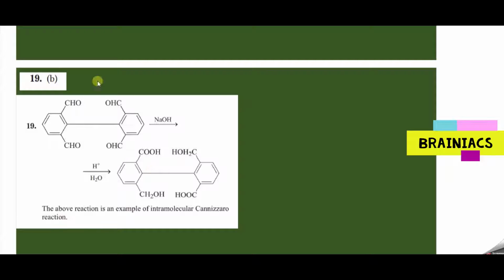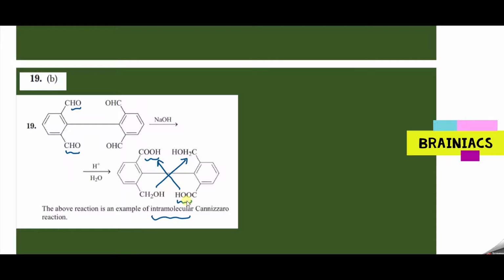So listen here, what is happening? One of the CHO will be oxidized to carboxylic acid. Since all are identical, you don't want to take a decision. So this will be reduced to CH2OH. And the only thing you can remember here is that when it happens, this one will not be reduced to CH2OH due to steric repulsion. It will be happening the opposite way like this. That is the only point to remember in this reaction, and this reaction is called intramolecular Cannizzaro reaction.